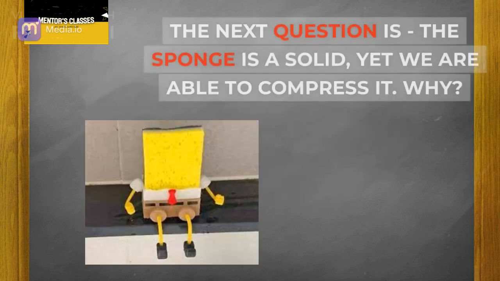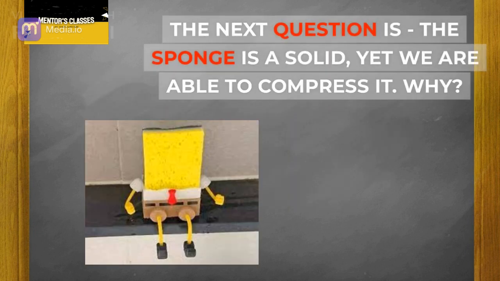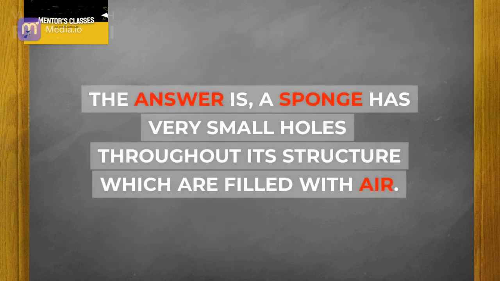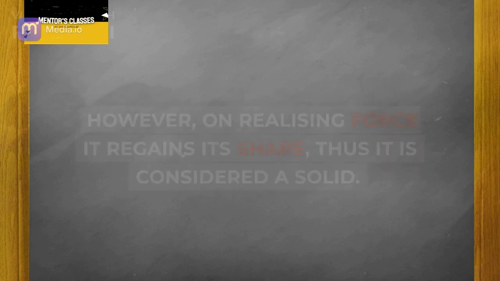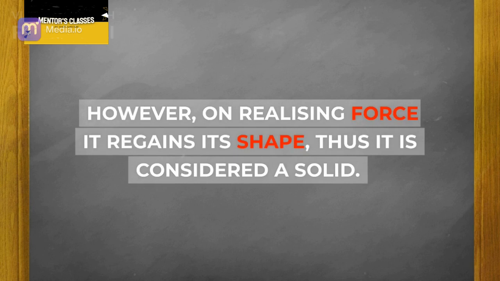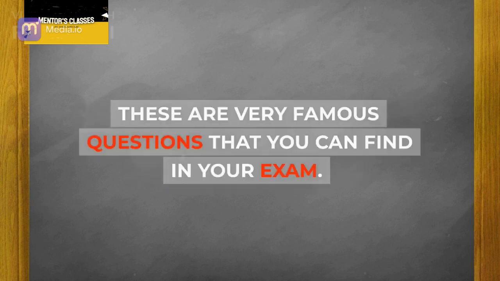The next question is, a sponge is a solid, yet we are able to compress it. Why? The answer is, a sponge has very small holes throughout its structure which are filled with air. As soon as we compress it, the air from its holes is squeezed out, and its shape changes. However, on releasing the force it regains its shape, thus it is considered a solid. These are very famous questions that you can find in your exam.